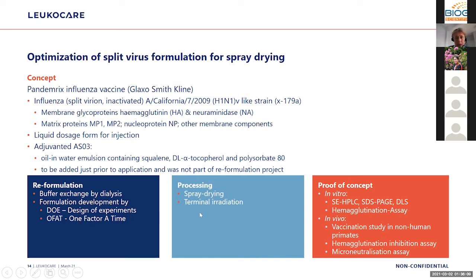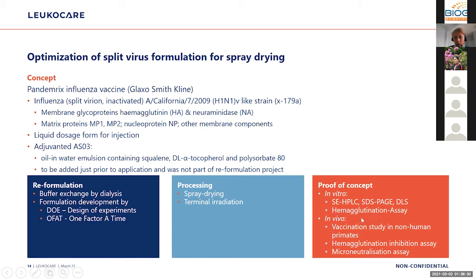The processing comprised spray drying of the rebuffered material with subsequent terminal irradiation, and proof of concept was shown in vitro by different analytical methods: size exclusion HPLC, SDS-PAGE, dynamic light scattering, and potency with the hemagglutination assay.